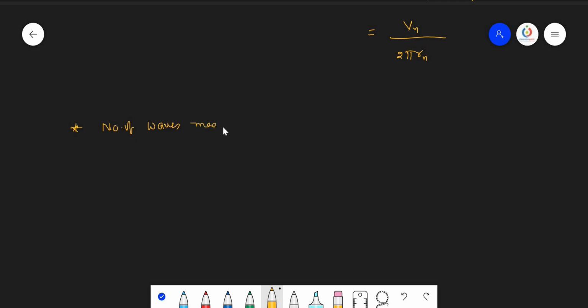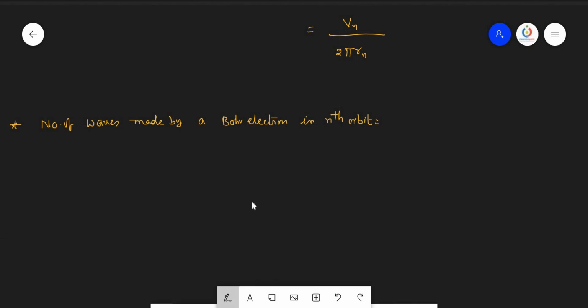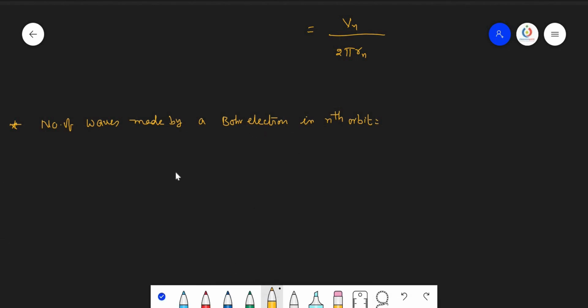Number of waves made by a Bohr electron in the nth orbit. How many waves does it make? Just now we saw the number of revolutions, but how many waves may be present in the nth orbit? That equals the circumference of the nth orbit divided by the wavelength.